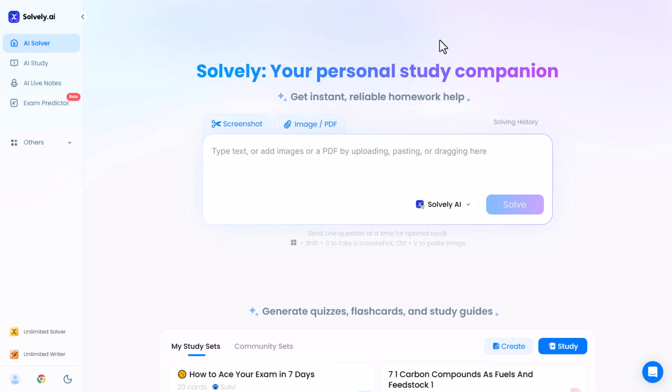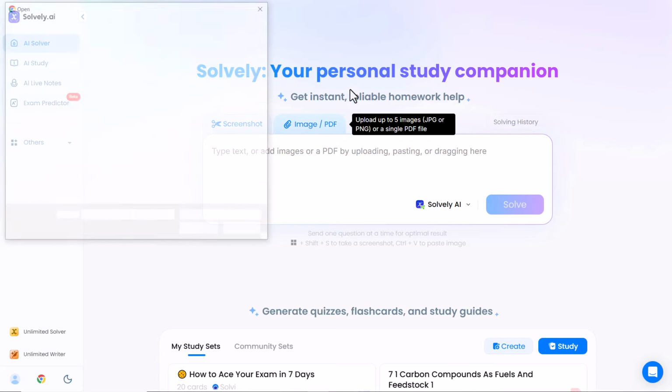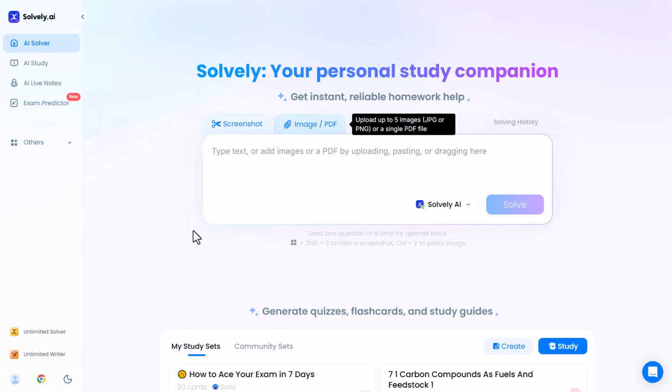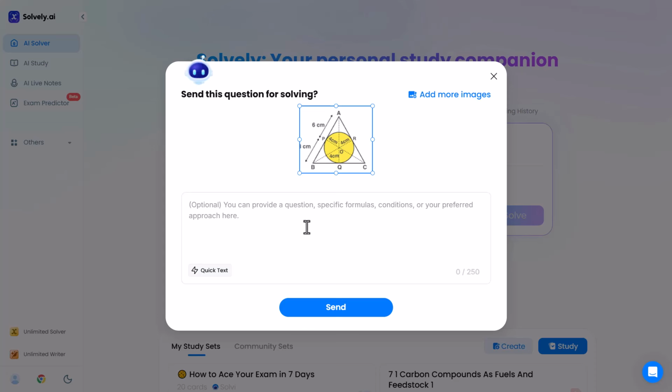If you do not want to type your question manually, for example, if the question is printed in your textbook, you can simply take a clear photo of that page and upload it directly into Solvi.ai. Here's how it works. Just click on the image button and upload a picture of your question. So you can see the process.